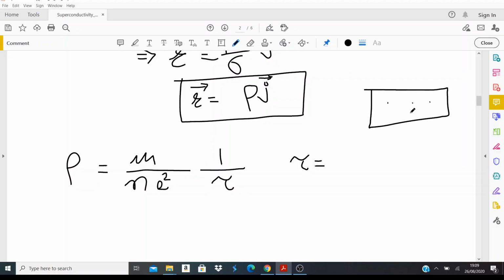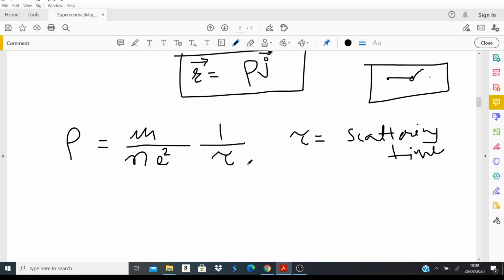So our model is that we have a number of electrons, and when an electron moves, it will scatter off and change its direction, and this tau is the time between two scattering events. So that's the scattering time, and 1 by tau is the scattering rate, because if something scatters more frequently, then tau will be small.